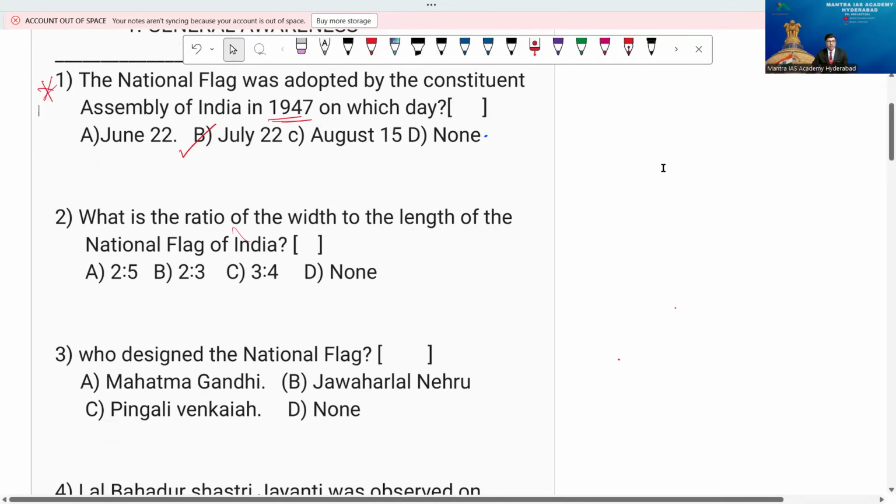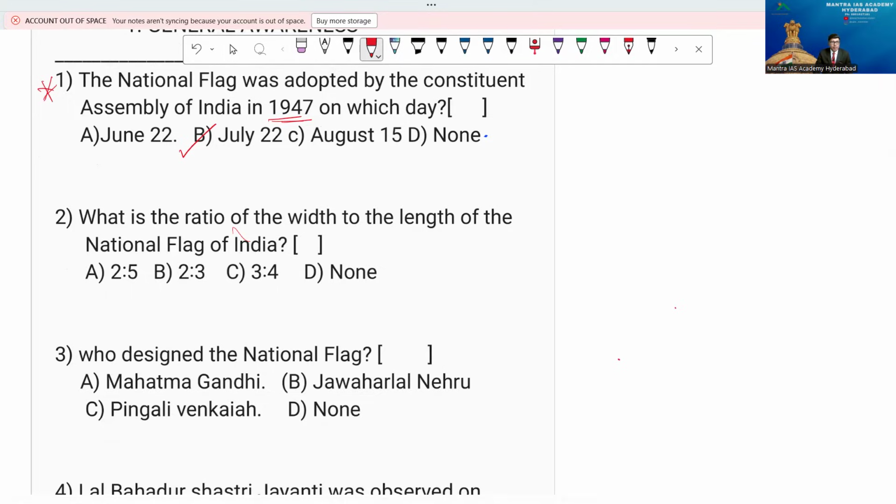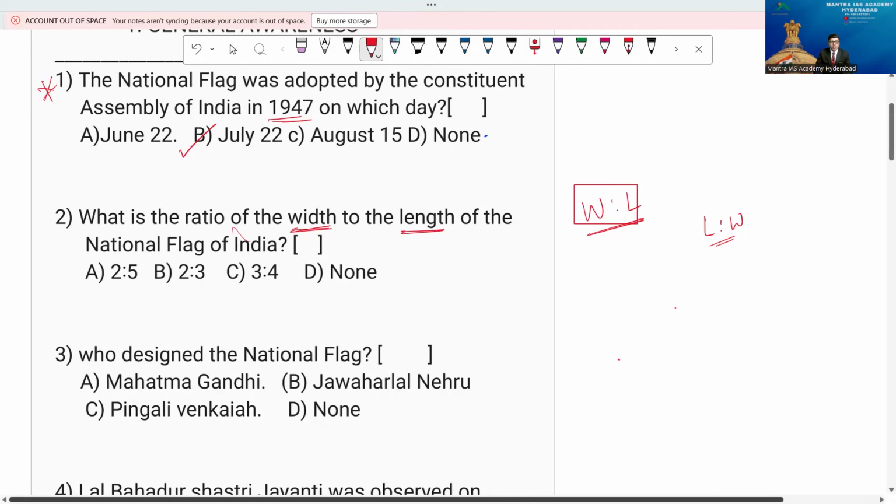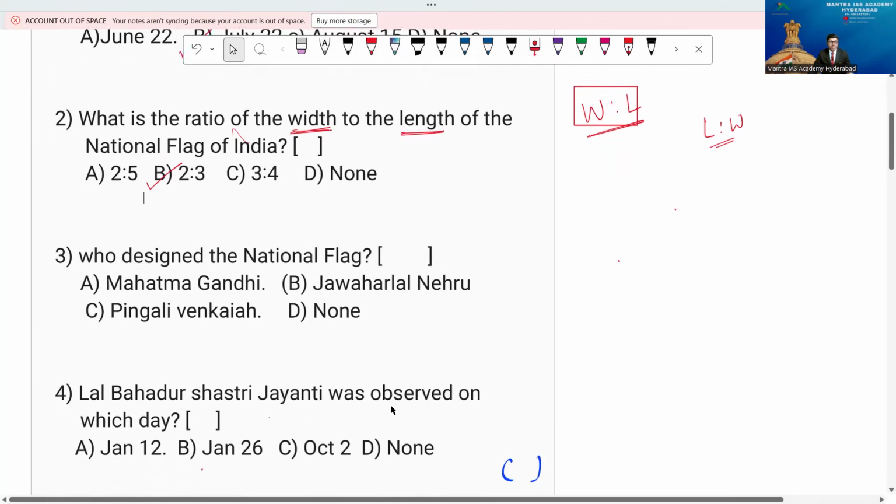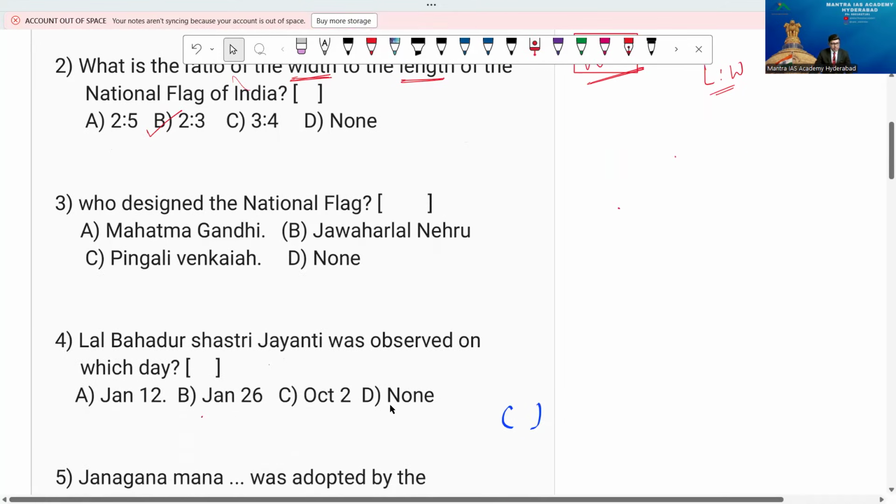Next one. What's the ratio of the width to the length of the national flag of India? Beta, please, what's the ratio of the width first to the length? Width is to length. I'm not asking length is to width, remember. So that's a crucial one. You have to observe which is first, whether width is there or length is there. In this case, width, beta. So the options are 2:5, 2:3, 3:4, none. Beta, the answer is 2:3.